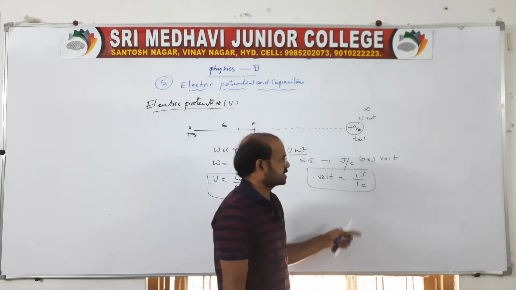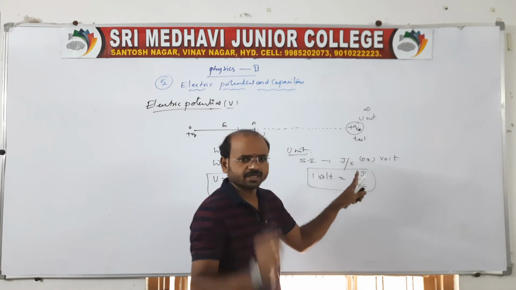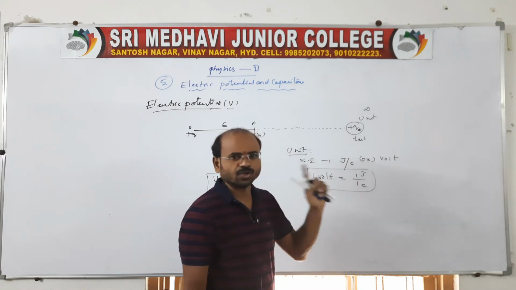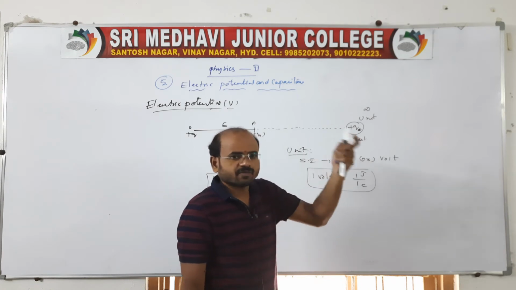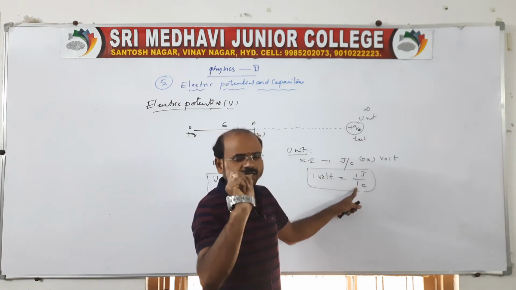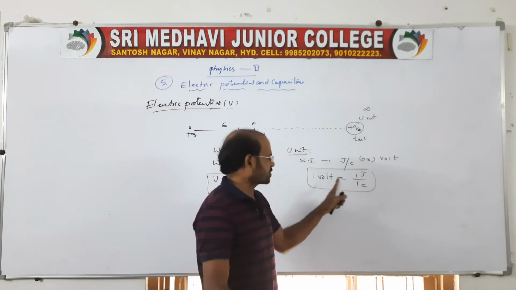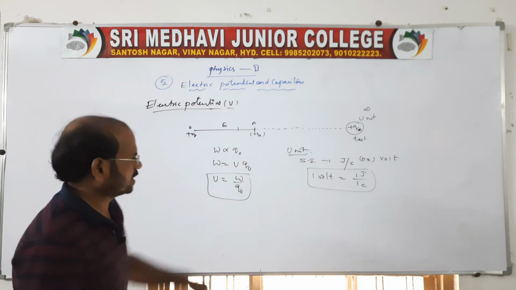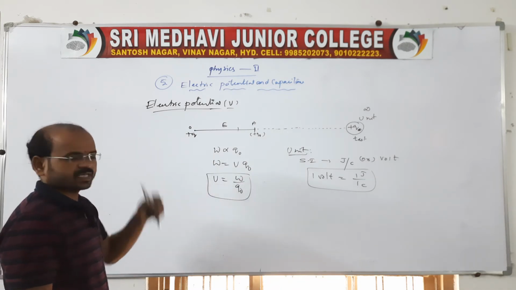We can also define it like this: 1 joule of work done in bringing 1 coulomb is nothing but 1 volt. Or, 1 coulomb of charge is brought from infinity and the work done is 1 joule, which we call 1 volt. So like this it is the volt statement, and it is the electric potential.